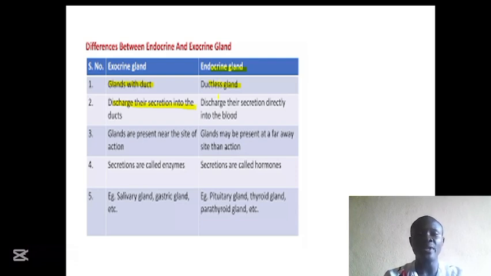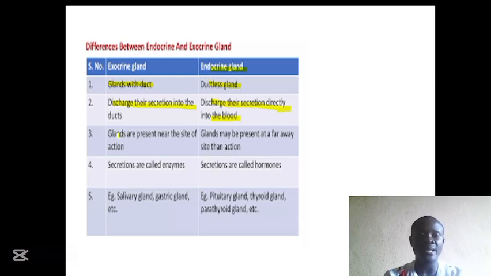In the case of the endocrine glands, they discharge their secretion directly into the bloodstream. They do not have a duct. As we said, they are ductless glands. So when they produce their secretion, they secrete it directly into the bloodstream so that the blood can transport it to their site of action.